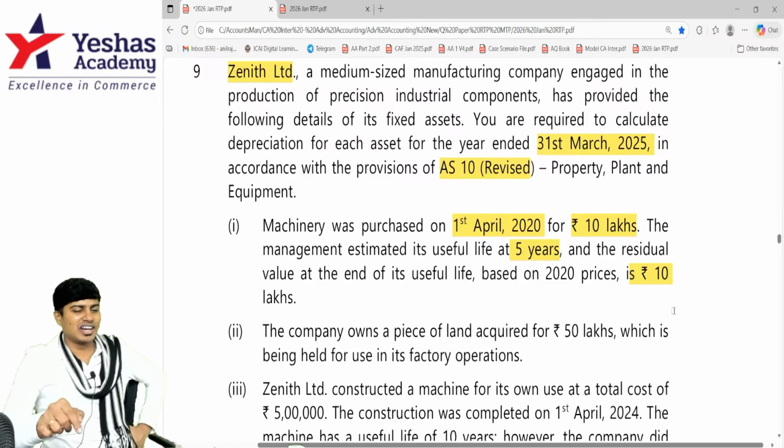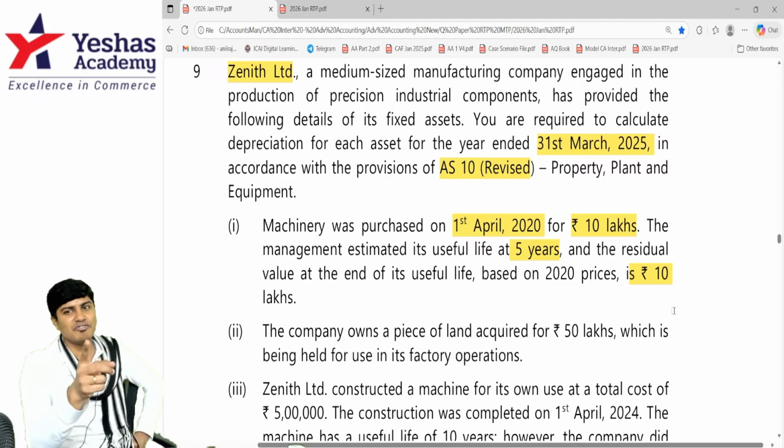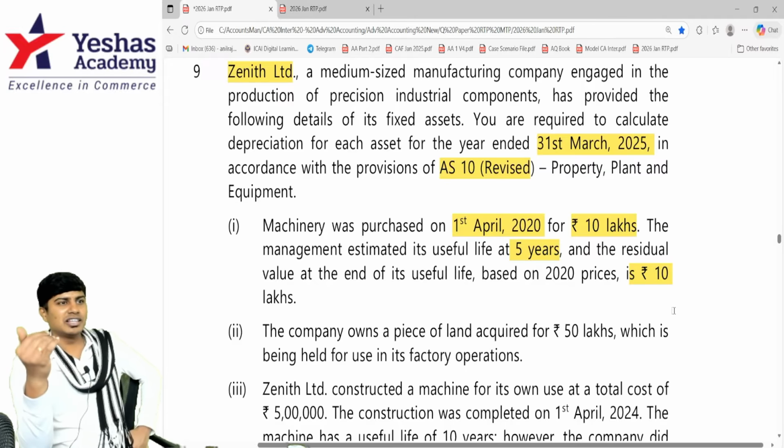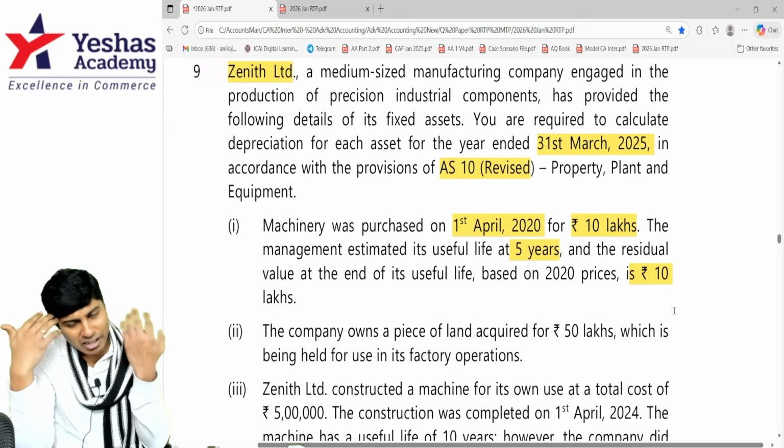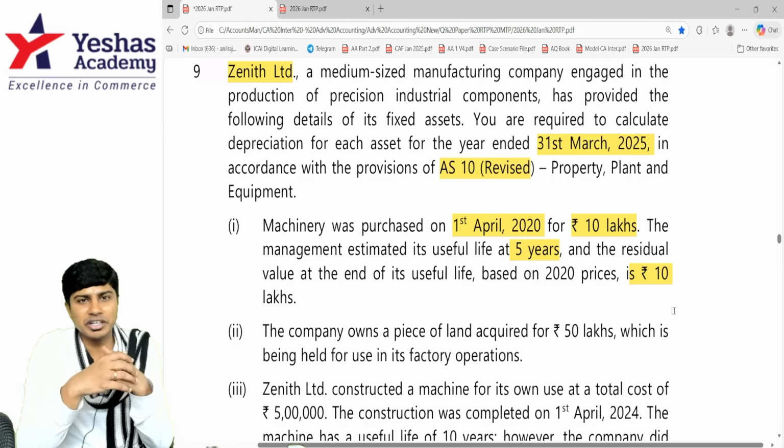Take 10 lakh in the calculator. Deduct 10 lakh from the same. You got 0. Now you are awake. Divide it by 5. If you are dividing it by 5, then you are making a mistake. So the depreciation is 0. Why? You bought the machinery for 10 lakh. At the end of 5 years, you are able to sell it for 10 lakh. So the value is not depreciated at all.